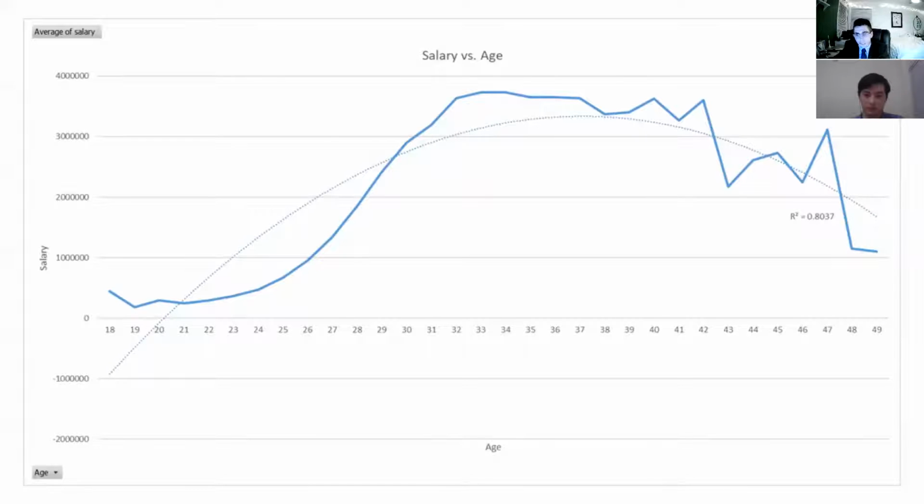Now we're going to look at salary versus age. As the player enters the league, his salary is very low. As he approaches the age of 31, it peaks out, and then until 40 it stays consistent, following that trend line with a strong R squared, meaning that the trend line is pretty consistent.